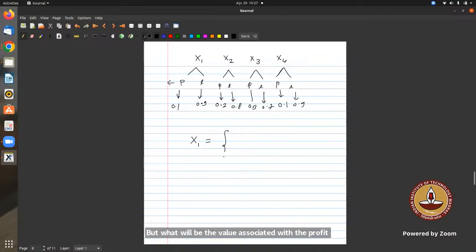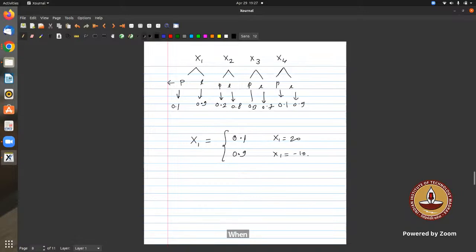X1 will take value as profit. What is the profit? 20. And what is loss? 10. So I can consider this as minus 10. Since it is a loss, I'll say it's a negative of a profit, right? Generally we do it like this: X1 has probability 0.1 when X1 equals 20, and 0.9 when X1 equals minus 10.